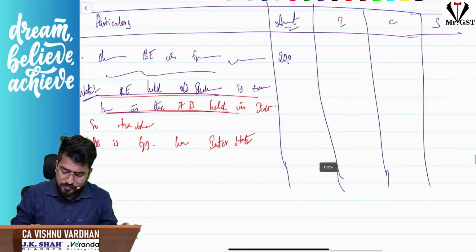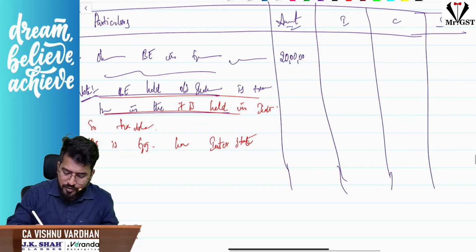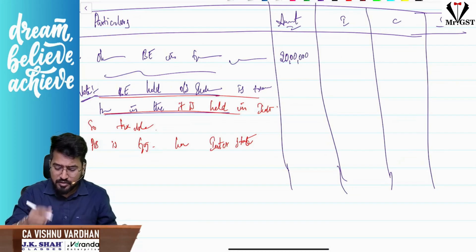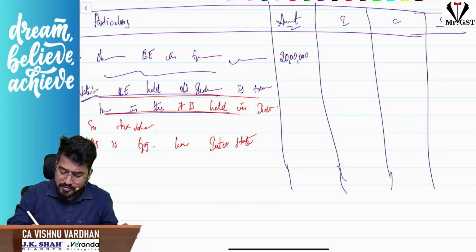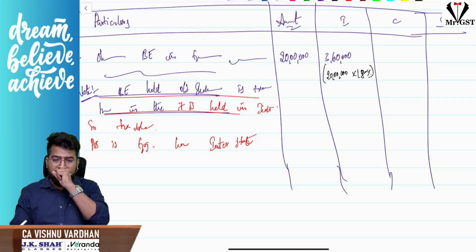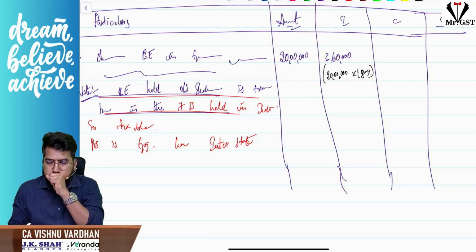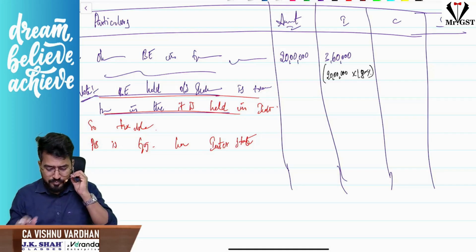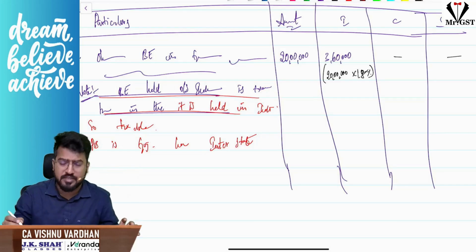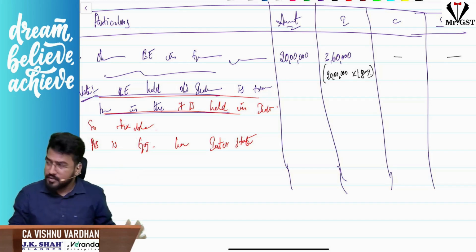Here I will write 20 lakhs into 18%, 3,60,000. Below that write down this working note: 20 lakhs into 18%. Clear with the CGST column, SGST column, nil, you give it, enough.